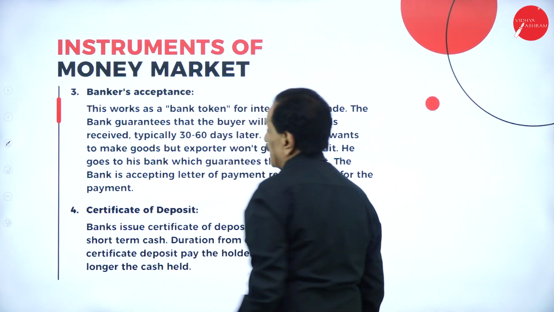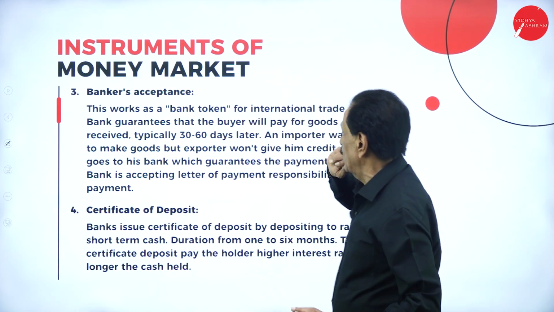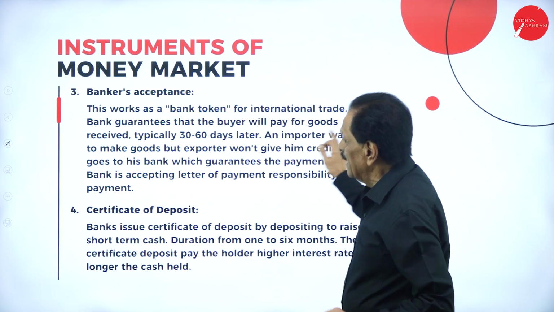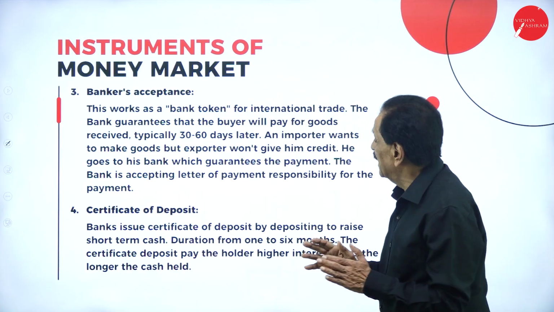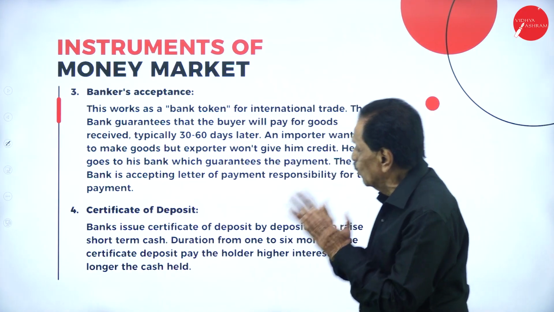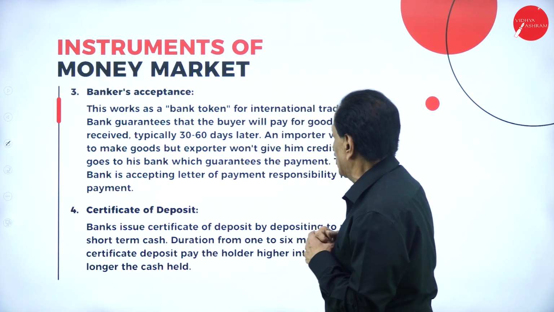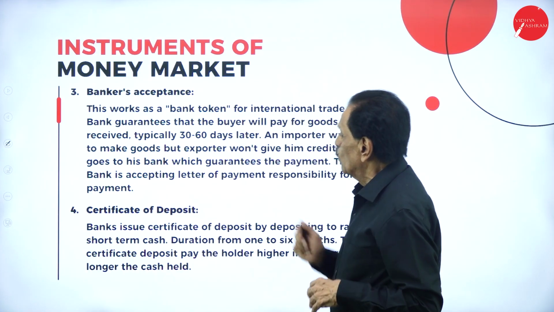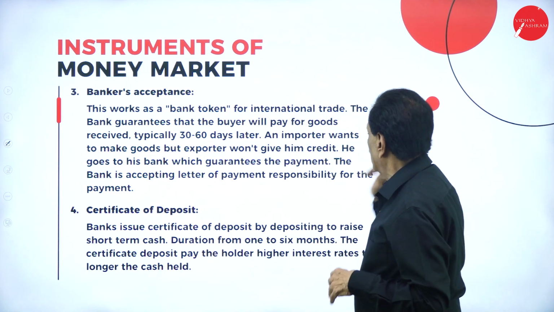Then banker's acceptance. This works as a bank token for international trade. The bank guarantees that the buyer will pay for goods received, typically 30 to 60 days later. An importer wants to buy goods, but the exporter wants some security.